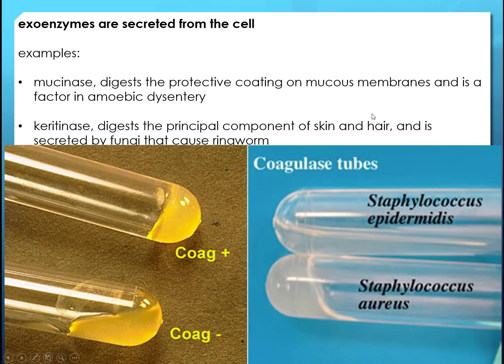We can actually test these virulence factors in the lab. In the lab that I wrote, we used to do this using an immunoassay, but the old school way would be to take rabbit plasma in a tube and inoculate it with a bacterium, and if it clotted, it had coagulase, and if it did not clot, it was coag negative.